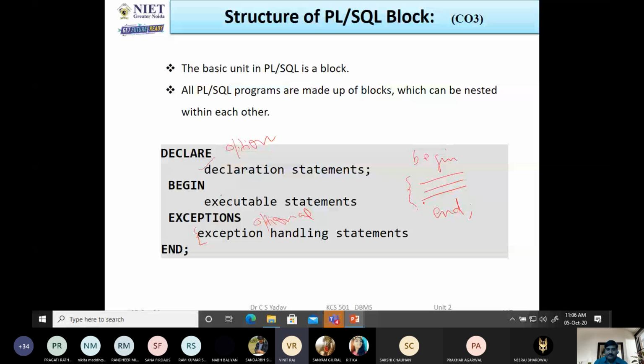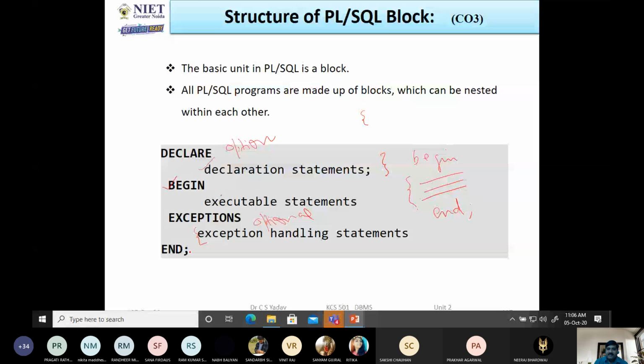It is just like a C program. In C, the beginning is represented by an opening brace and the end is represented by a closing brace, which indicates the termination. And here, begin and end.